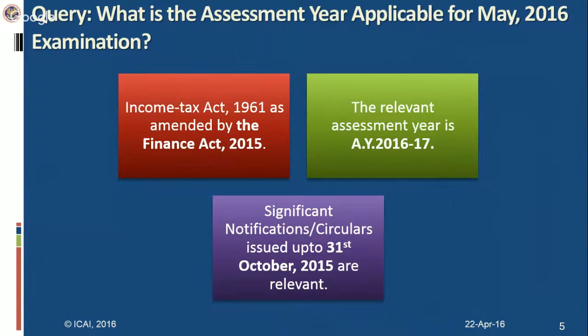I'm sure you all know by now, but for a recap, what is the assessment year applicable for the May 16 examination? It is assessment year 2016-17. The Income Tax Act 1961 as amended by the Finance Act 2015 is applicable. As far as notifications and circulars are concerned, the cutoff date is 6 months prior to the examination. Therefore, circulars and notifications issued up to 31st October 2015 are relevant.